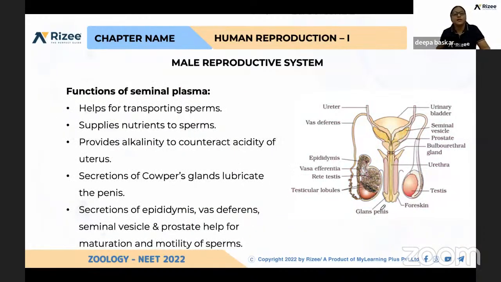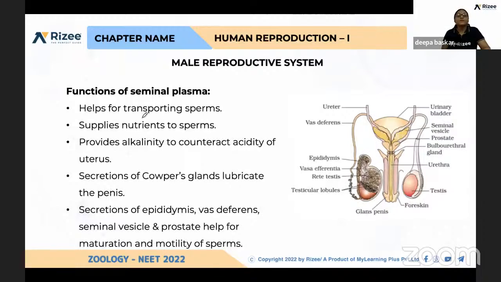You can expect questions. So what are the functions of seminal plasma? If sperms alone are present, they need energy for their motility. So fructose is needed, and definitely they cannot move without any substratum. For that movement, liquidity is needed. So that is given by this seminal plasma.